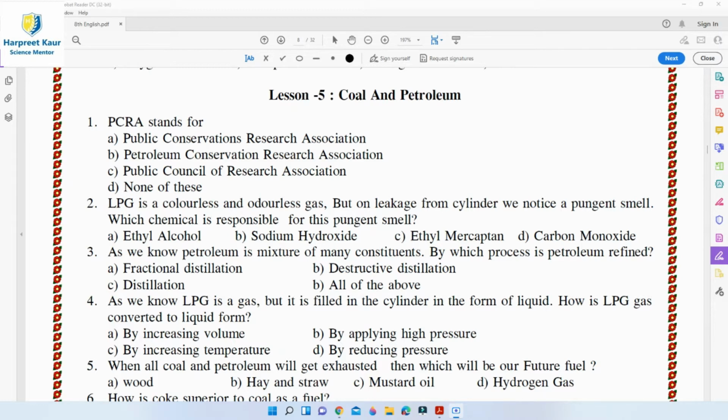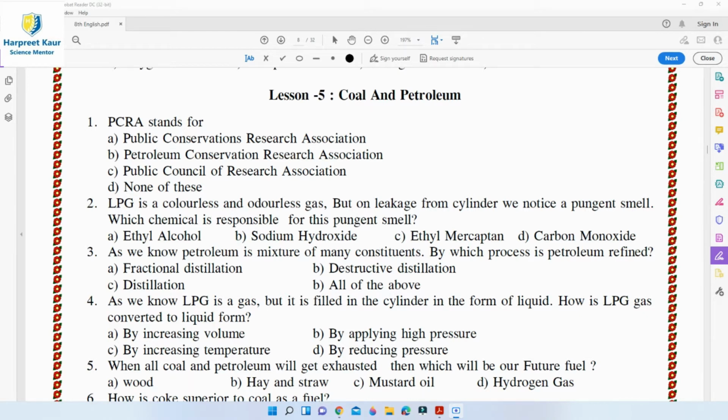So what is a resource? A resource is anything in the environment which can be used for various purposes. All the natural resources can be broadly classified into two kinds: the inexhaustible natural resources and the exhaustible natural resources. Inexhaustible, as the name tells, are those natural resources which are available to human beings in unlimited quantity, meaning they are not likely to be exhausted by various human activities, and this includes air, water, soil, sunlight, etc.